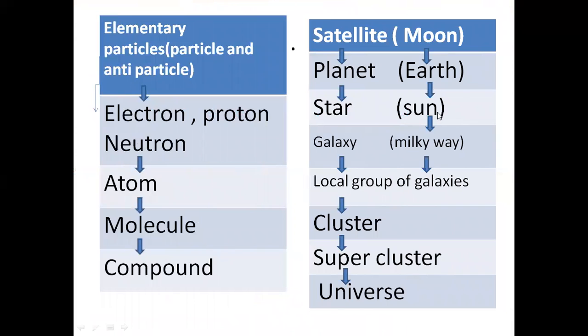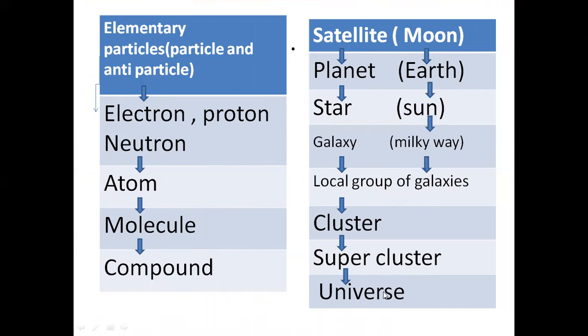We want to discuss this slide from the bottom side. A compound is composed of molecules. Molecules can be formed by atoms, which can be formed by electron, proton, neutron, and photon, which can be formed by elementary particles. Elementary particles have particles and their antiparticles.